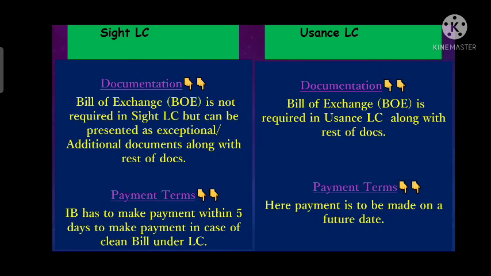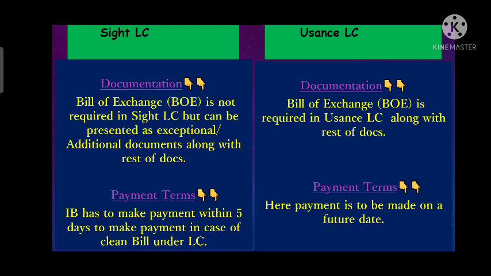Now we will differentiate both on the basis of documentation. In site LC, bill of exchange is not required because the payment needs to be made on a sight basis. But the BOE, the bill of exchange, can be submitted along with the rest of the documents, but it's not a necessary document. The exporter can submit the bill of exchange in site LC, but it's not necessary.